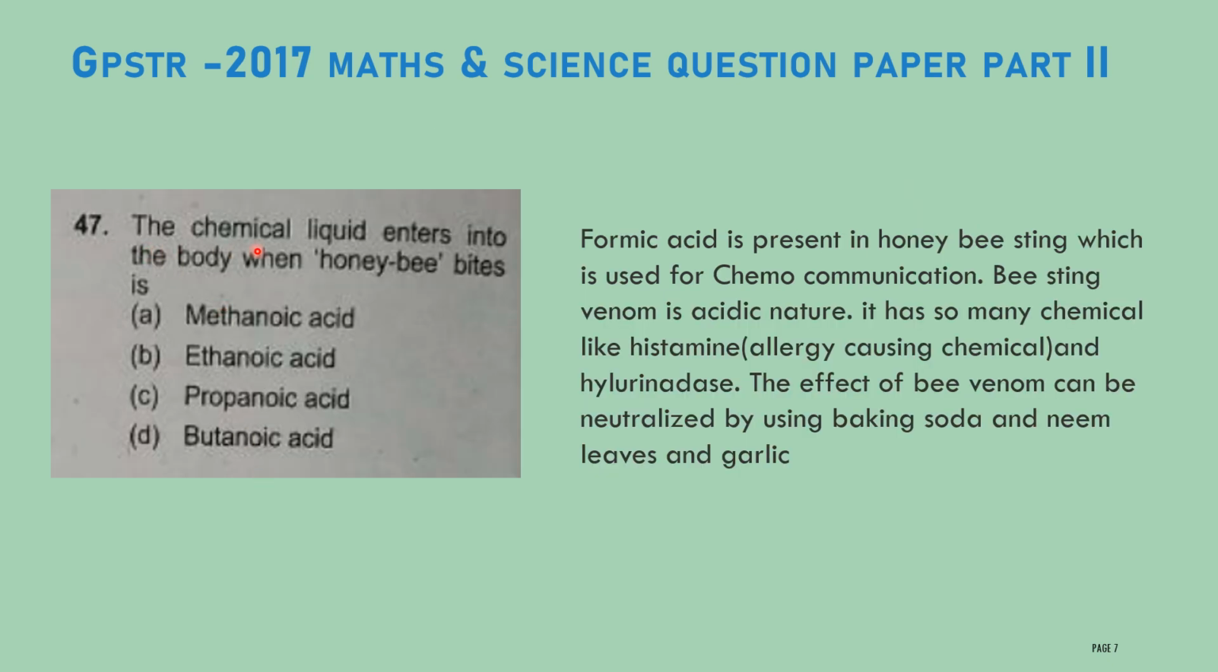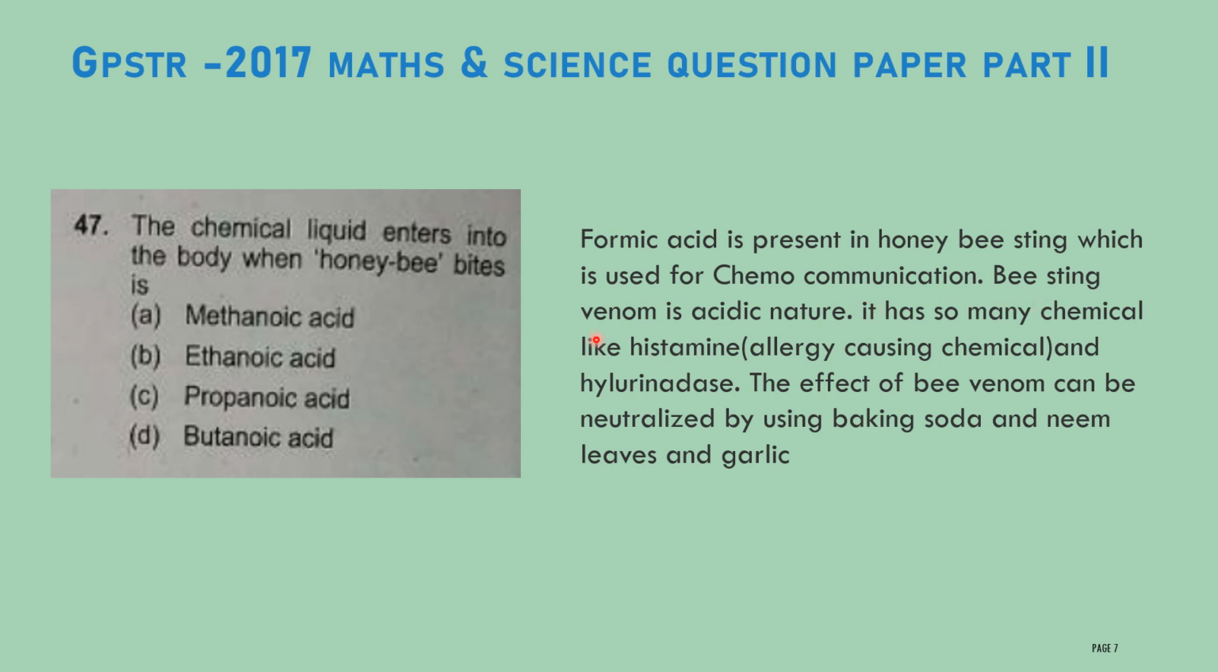Next question: which chemical liquid enters the body when a honeybee bites? First option methanoic acid, second ethanoic acid, third propanoic acid, fourth butanoic acid. Methanoic acid, another name is formic acid; both are one and the same. Formic acid is present in honeybee sting, which is used for chemocommunication.